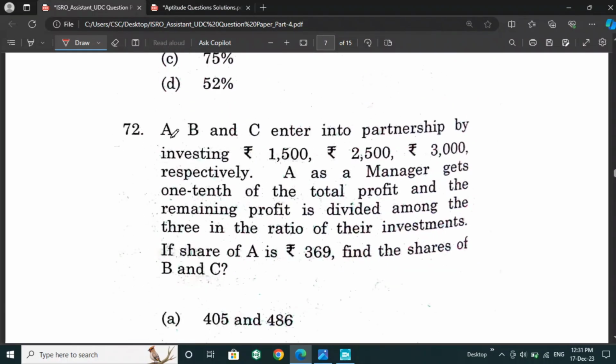Next is, A, B and C enter into partnership by investing 15,000, 25,000 and 30,000 respectively. A as a manager gets 1/10 of the total profit, and the remaining profit is divided among the 3 in the ratio of their investment. If the share of A is 369 rupees, find the share of B and C.